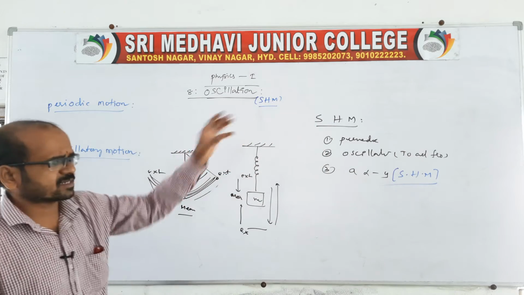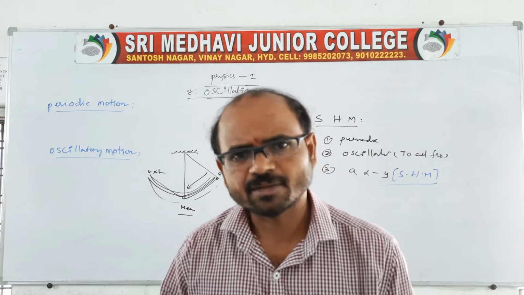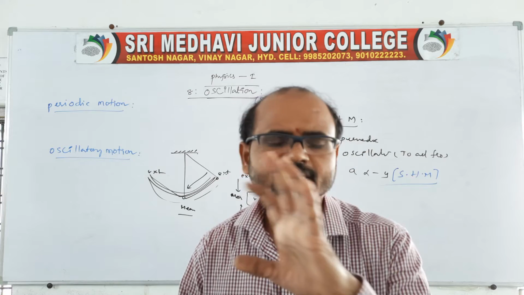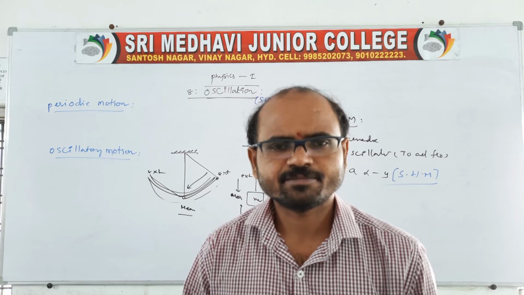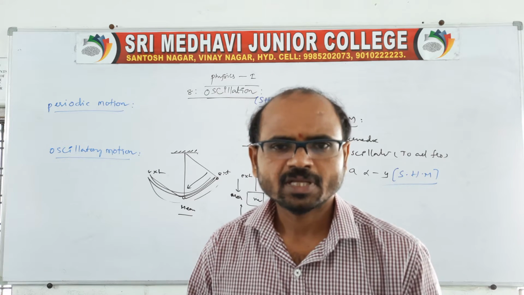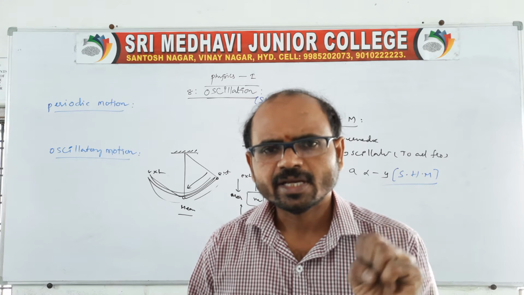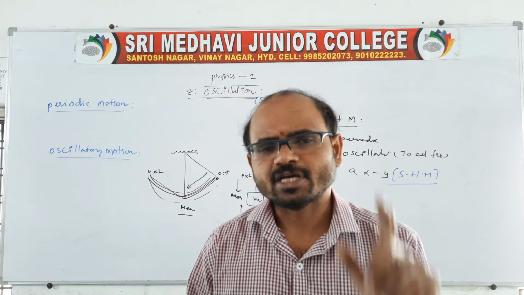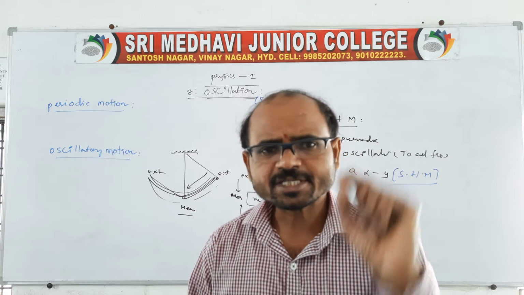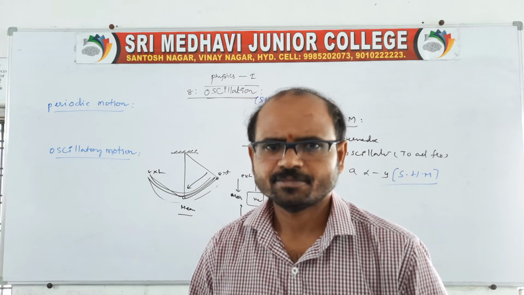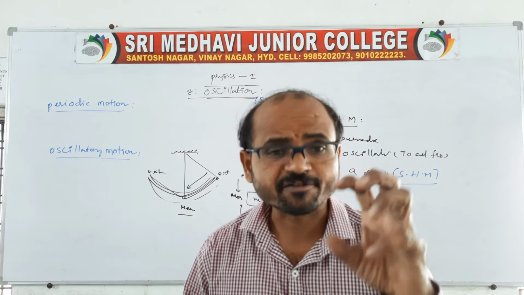Sir, what are the examples related to this? Yeah, first example, the particle projected on the circumference of a circle. About any diameter, the particle executes SHM. Of course, it is one example. The circle we call the reference circle, the particle projected on the circumference of a circle. Therefore, the particle completes an oscillation about any diameter in SHM. That is why we call the circle the reference circle, and the particle we call the reference particle.